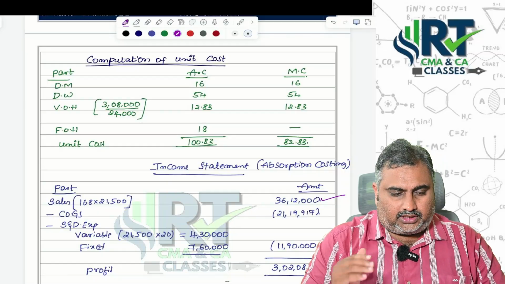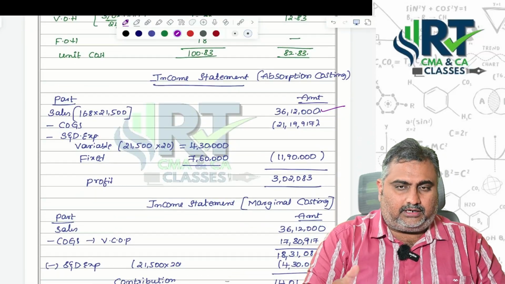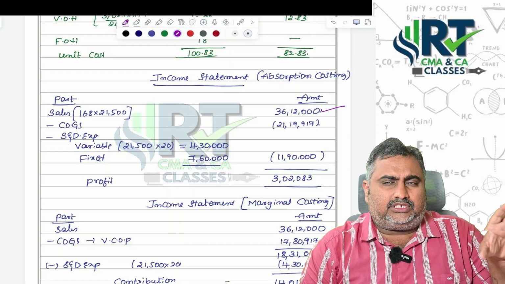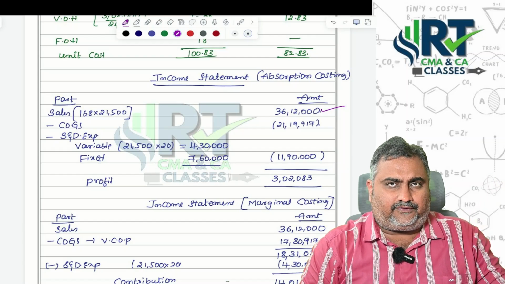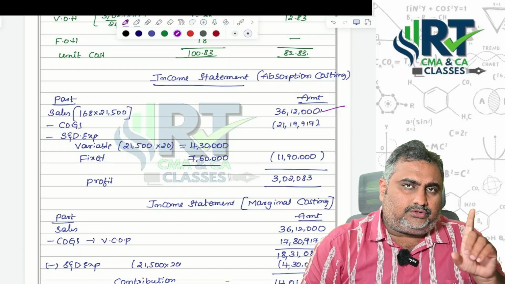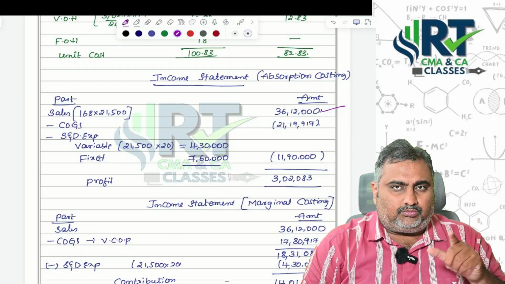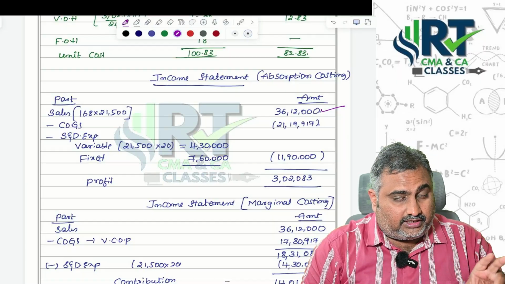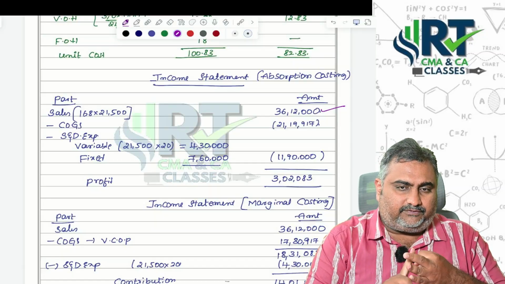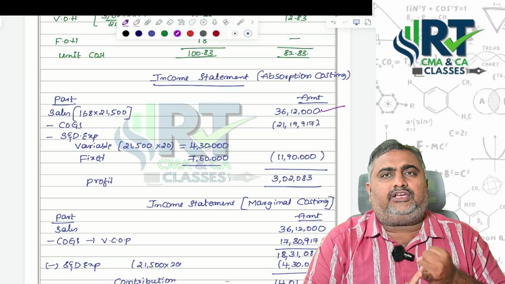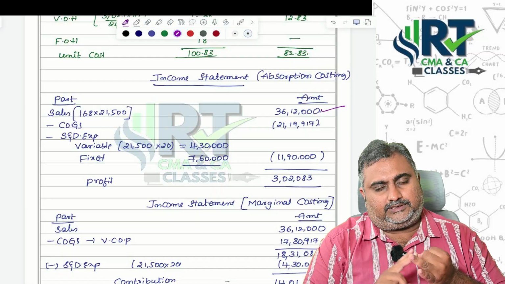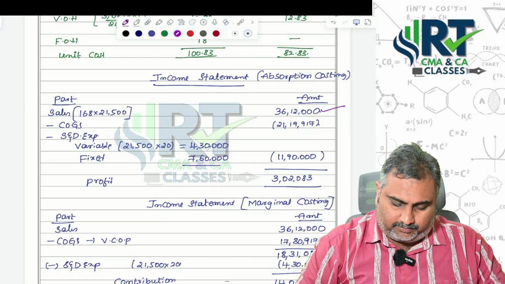Then we calculated the cost per unit concept, then we calculated the income statement. Already you know sales, they gave 21,500 units are sold out of 24,000. That's the reason only at the time of valuation of closing stock we took 2,500 units. Sales minus cost of goods sold, don't write straight away adjustment. You have selling and distribution expenses, variable part and fixed. How many units we sold? 21,500. What is the variable selling expense per unit? 20 rupees. That's the reason we calculated, we got the profit.